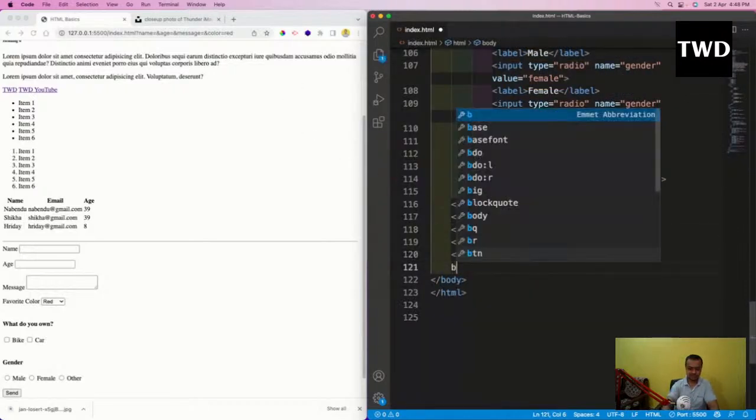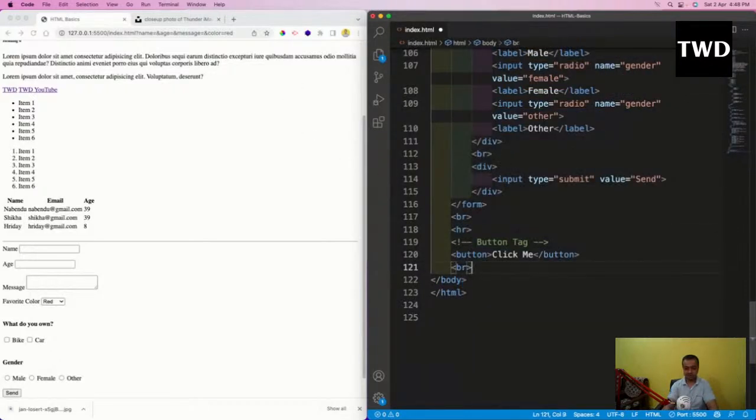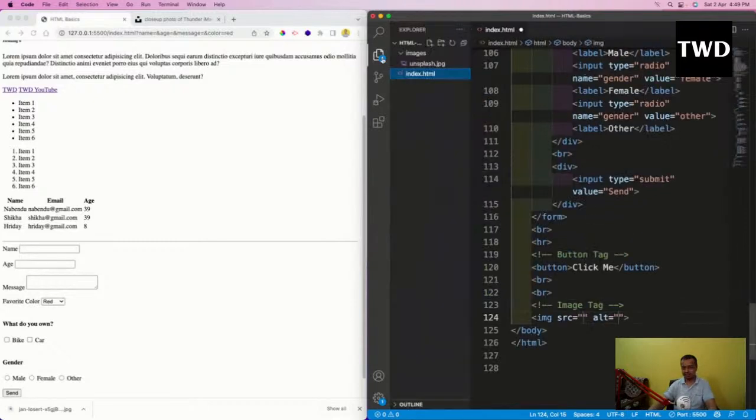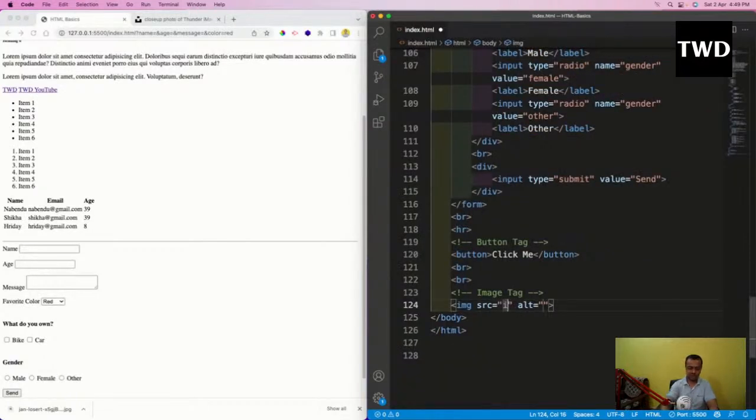After this I'll have some BR, and I will have this image tag. The image tag is given by img. There are two things here: one is the src and one is the alt. Src is the path in which the image is there, and I have to give that path. My image is in the images folder, and in images there is unsplash.jpg. So I will write images slash and then the file name.